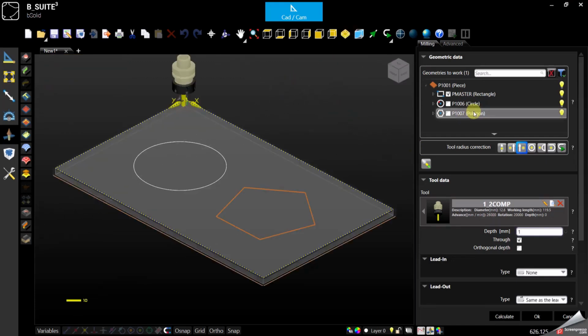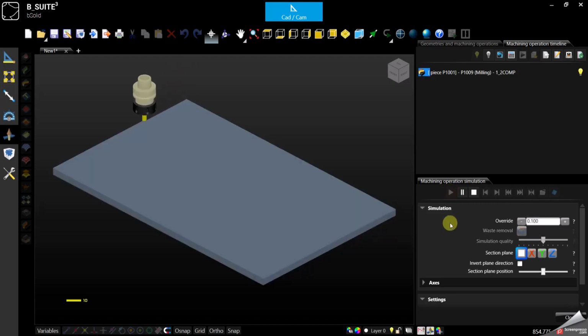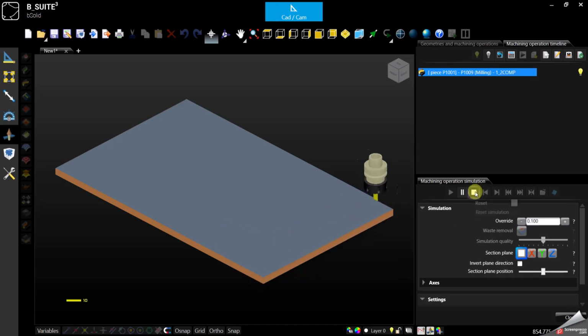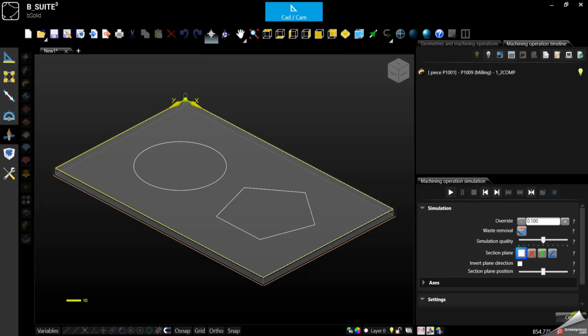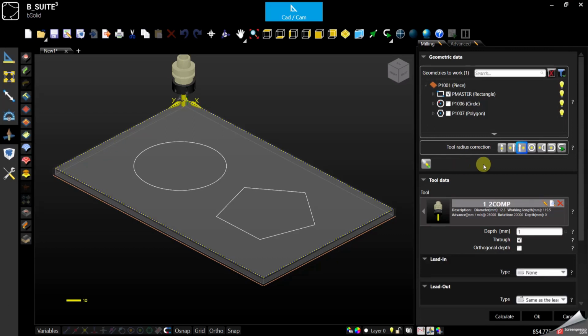And talking again about the correction, so we selected the right correction. The tool is outside, and going in this direction is basically a conventional cut, right? So if we see the simulation, it is a conventional cut. But look what is gonna happen. So I'm gonna open the machining again.